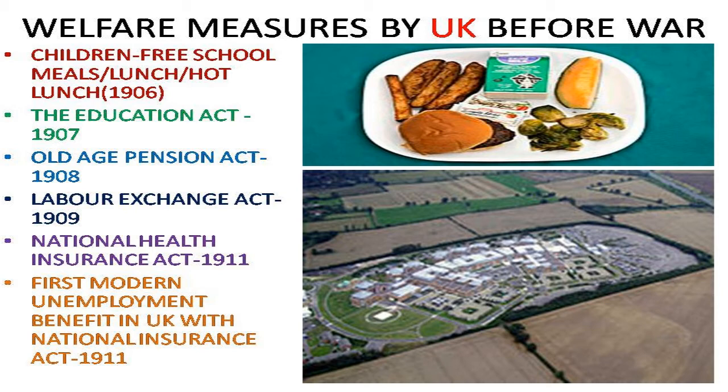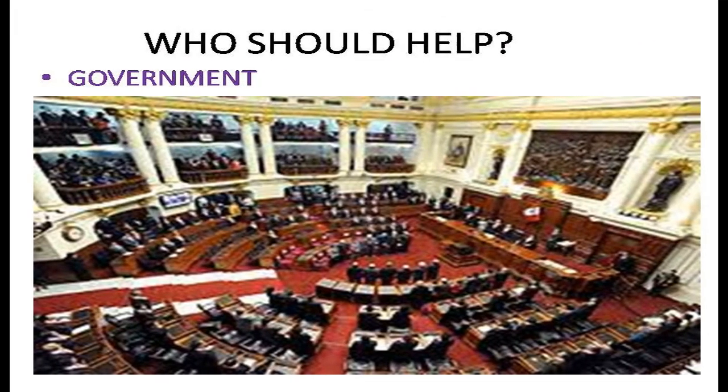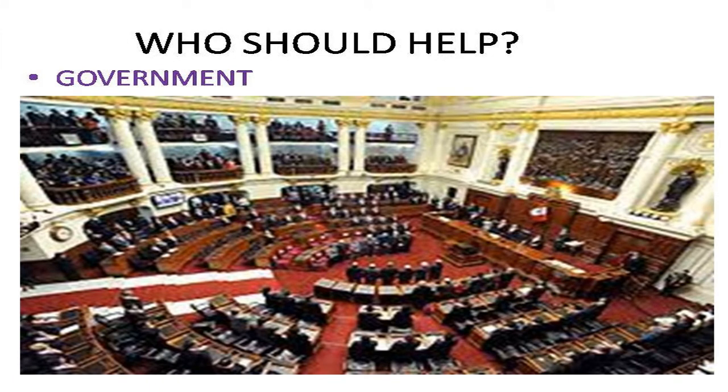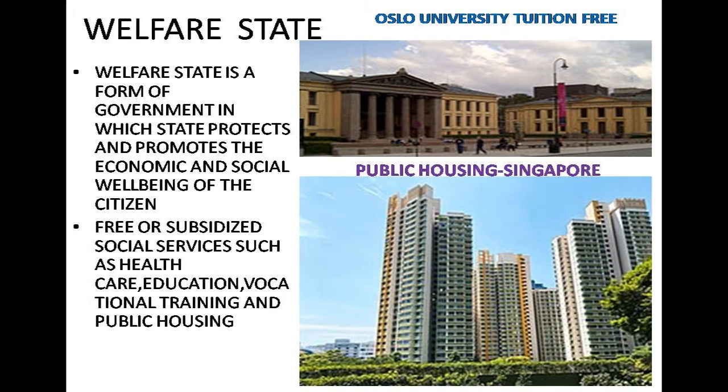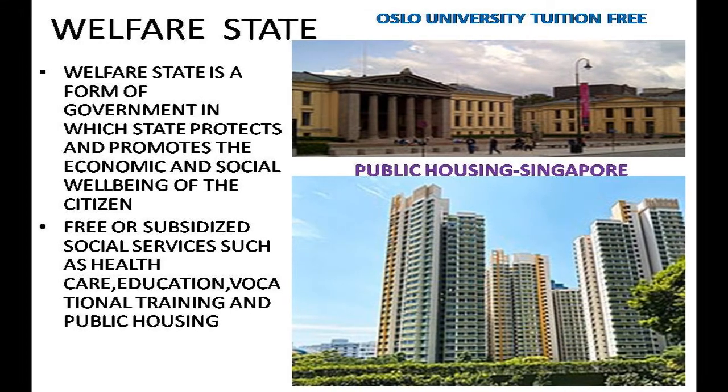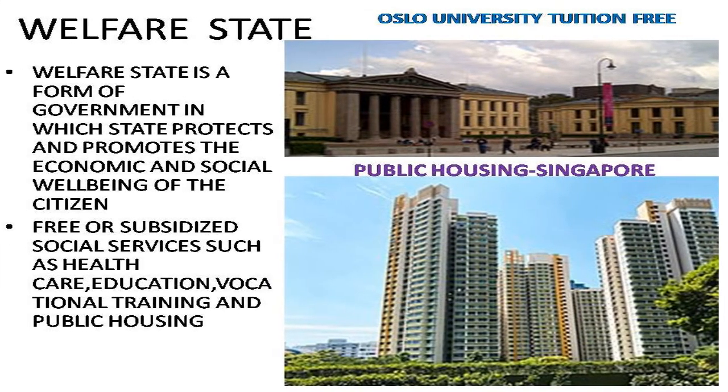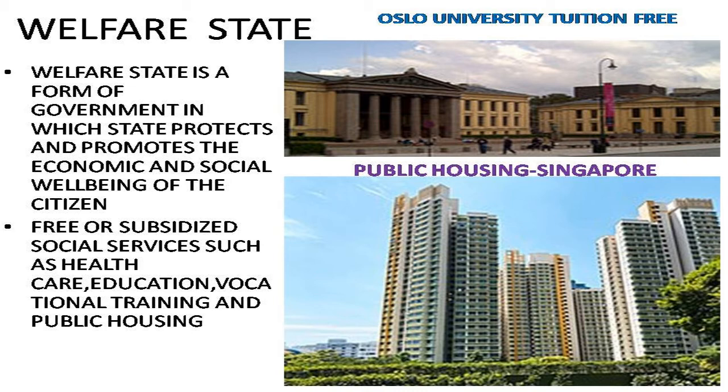A basic fundamental question should come to our mind: who should help people during a difficult situation? Simple answer: governments, the state. Almost all democratic governments after all claim themselves as a welfare state. Then what is a welfare state? A welfare state is a form of government in which the state protects and promotes the economic and social well-being of the citizens.